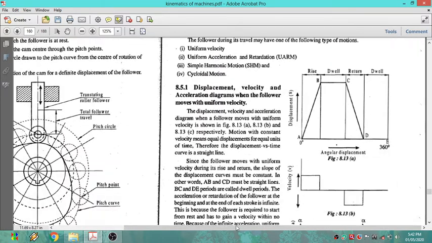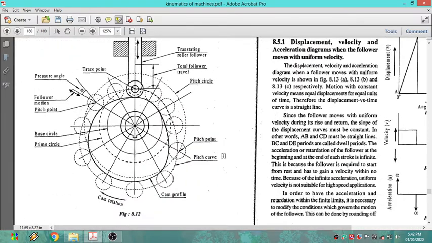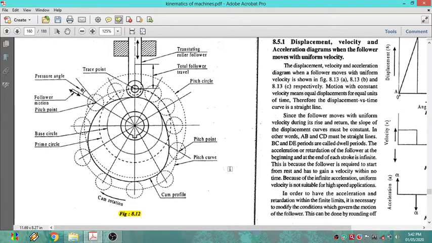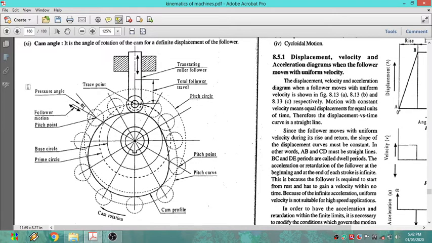Before that, here we have one beautiful figure 8.12, the arrangement of cam as well as follower. In detail he has mentioned some terms related to the cam as well as the follower. He has taken an example of a roller type of follower, and here is the cam.